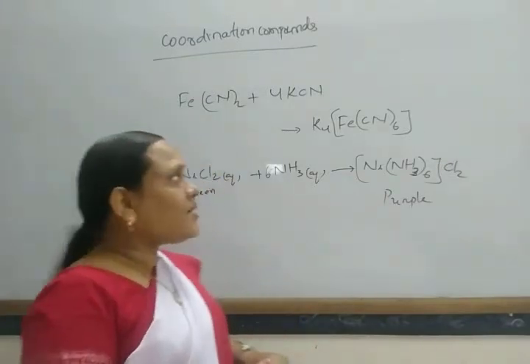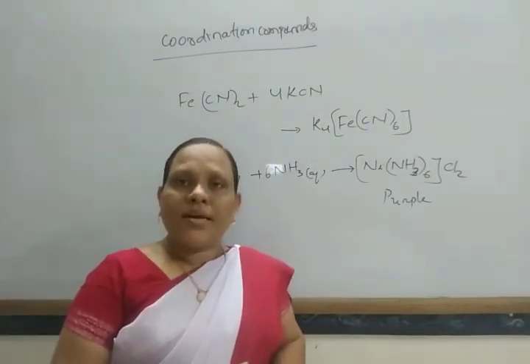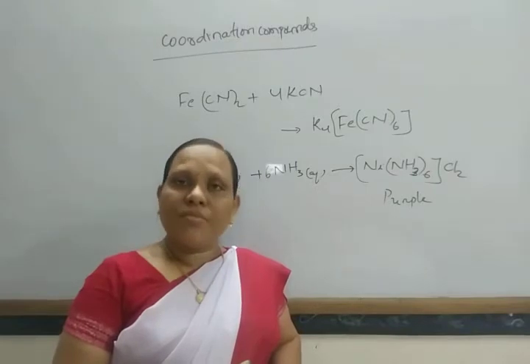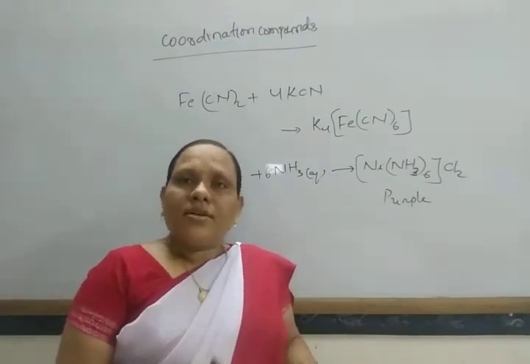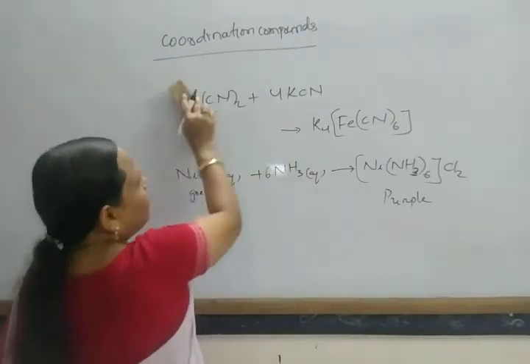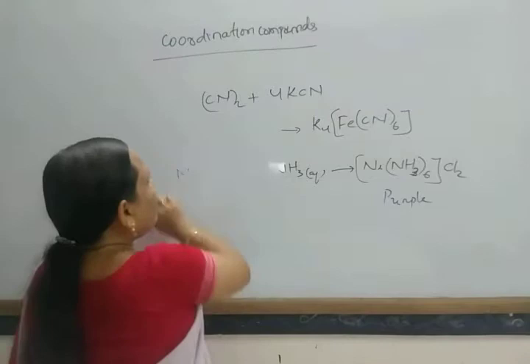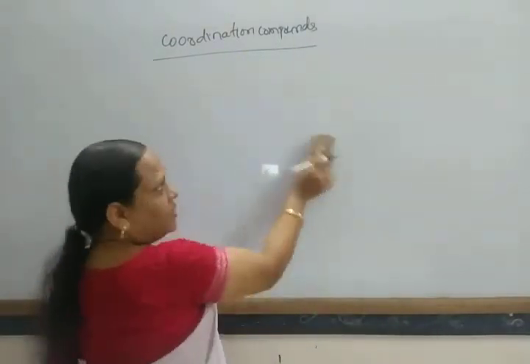Double salts are addition compounds or molecular compounds where a metal atom exhibits its normal valency, and which lose their identity in aqueous solution. Now let us look at some examples of double salts.